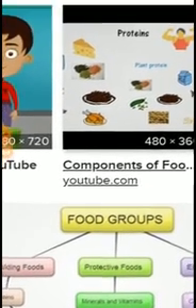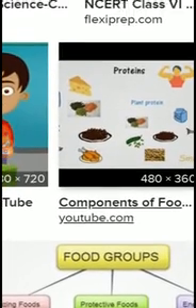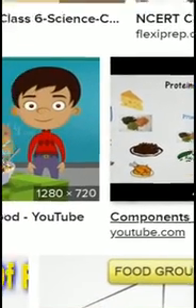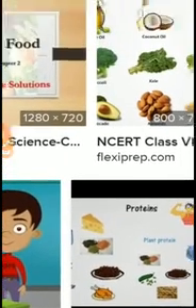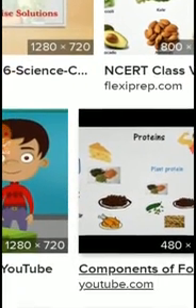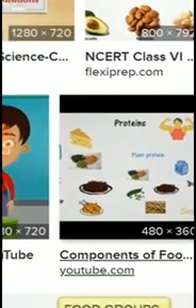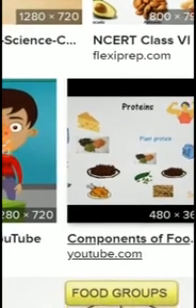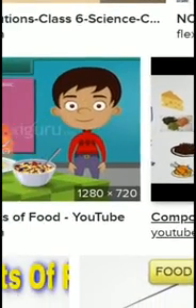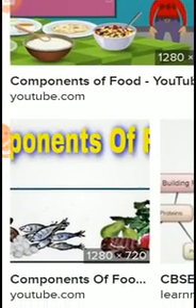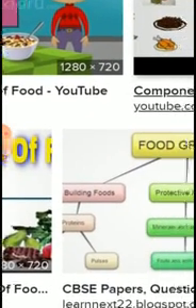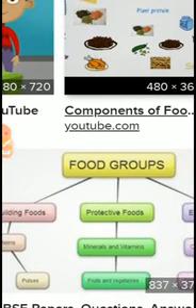So dear students, the components are carbohydrate and protein. Protein is for bodybuilding, and my dear students, carbohydrate will be able to provide you energy. So these are the food groups.